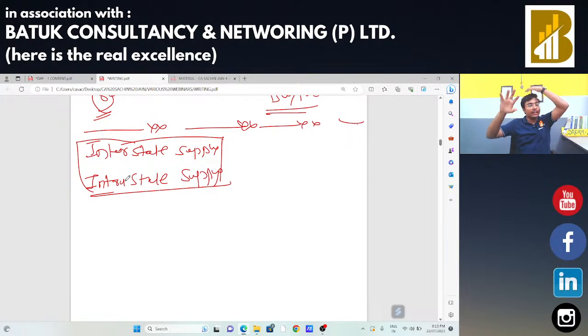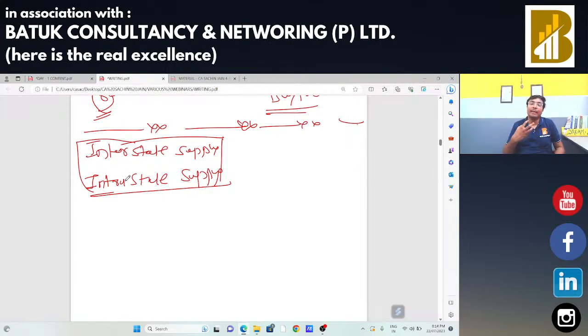So, interstate supply means whenever there is a supply between two states. Suppose I am in Rajasthan and I am going to provide my goods and services to Gujarat. In that case, there is a transaction between two states, there is involvement of two states. In that case, the supply should be considered as your interstate supply. But if the supply is within the state, in that case, we can say that this is an intrastate supply.